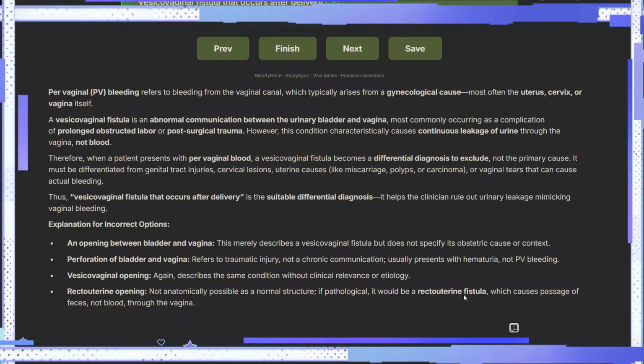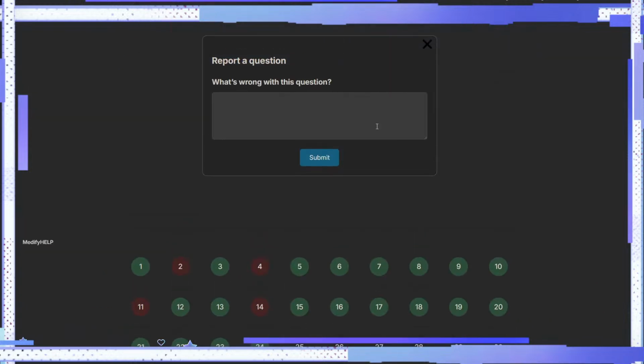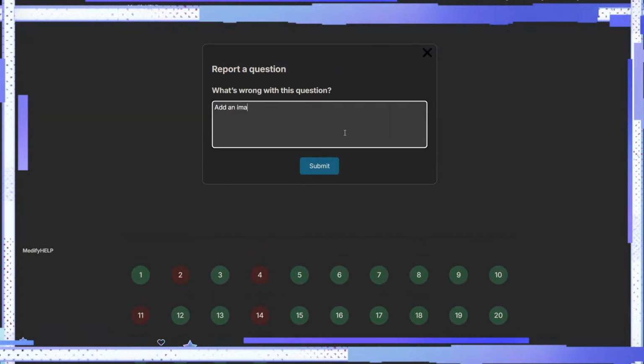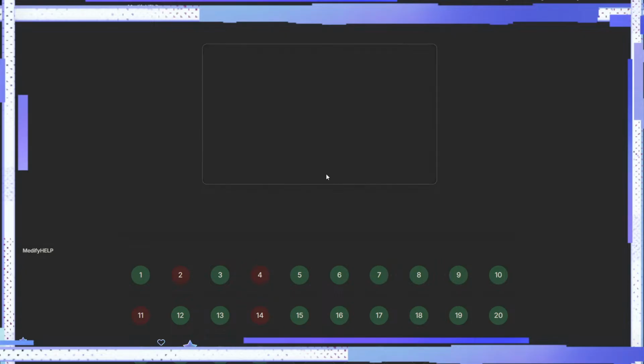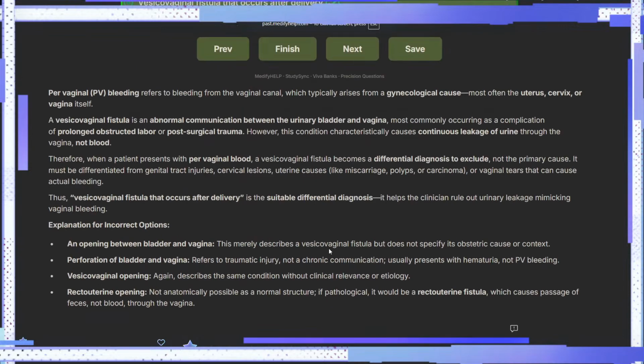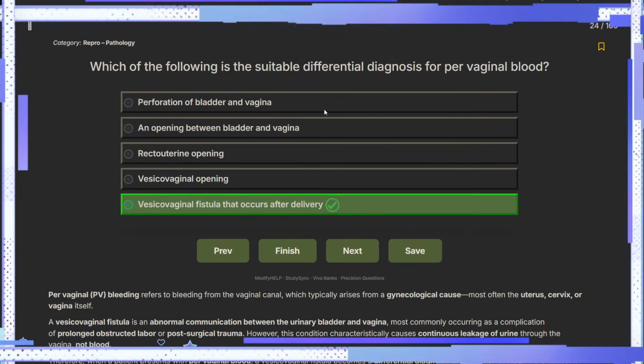Interesting. Let's add an image for this. Report this. Add an image. No doubt about it. सही है, अगले सवाल की तरफ चलते हैं. I understand this can be a bit difficult to visualize, right?